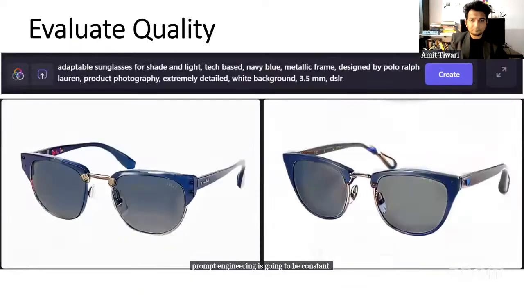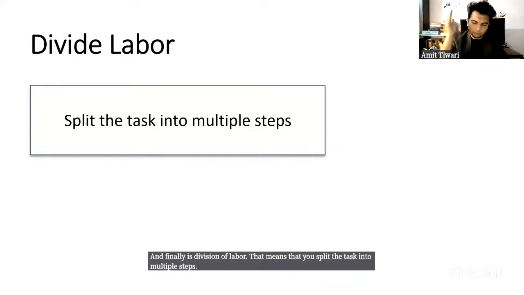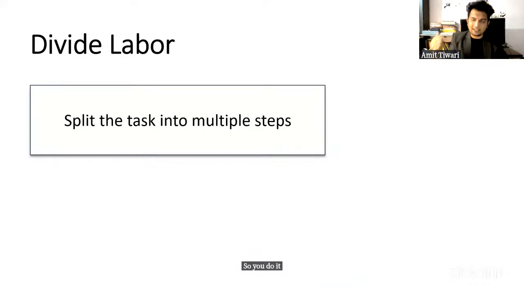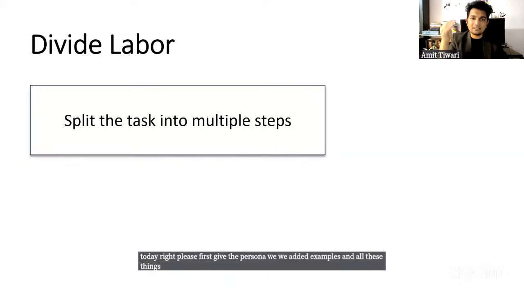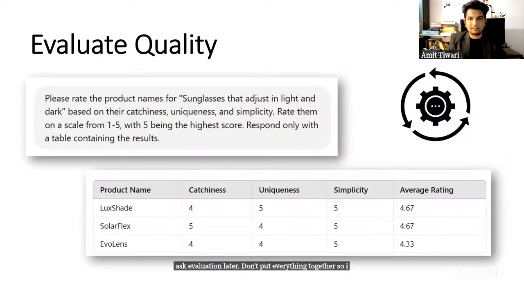And finally is division of labor. That means that you split the task into multiple steps. So you do it one by one, just like we did it today, right? We first gave the persona, we added examples and all these things. So you divide the labor, split the task into multiple steps, ask for evaluation later. Don't put everything together. So I just like this slide, right?